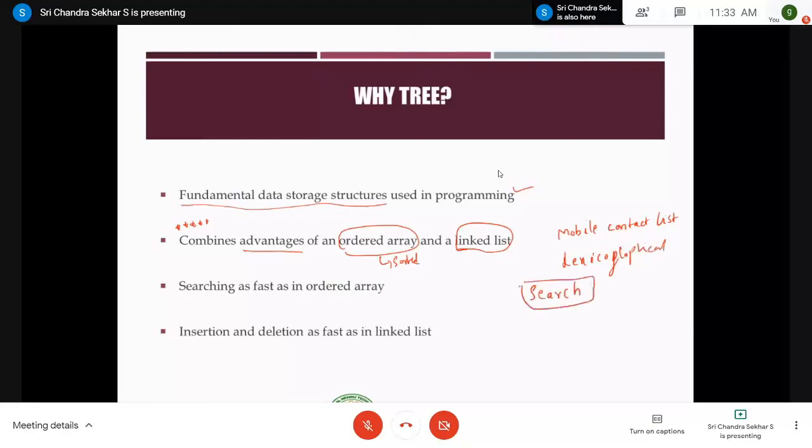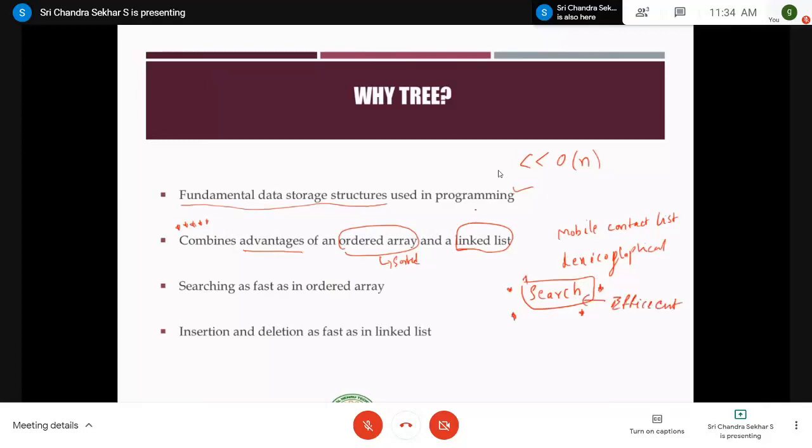If it is in lexicographical order, the search operation becomes very efficient. If you want to search for an element in an unsorted array, it almost takes big O of n. But if you want to search for an element in an array arranged in lexicographical order, it will take less than big O of n, right? So this is the advantage of ordered array, where the search operation is efficient. This is very efficient.